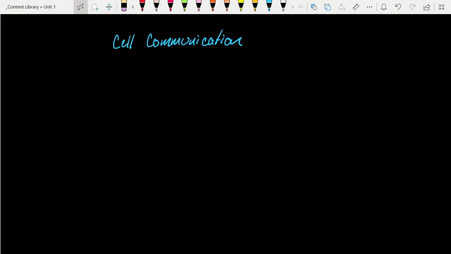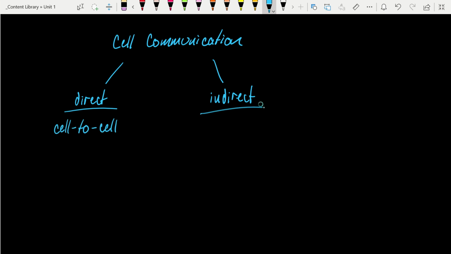So as we introduce this idea of cell communication, broadly speaking, we can break this down into direct and indirect, where direct is kind of like a handshake. This is direct cell-to-cell contact, where indirect really can be defined by how far I want my signal to travel. And roughly, we can classify these into three different types. Autocrine, which is a signal I don't want to go very far at all. This is going to be a signal that comes back on me. This is a signal for self. The next will be paracrine, and this is a signal for everyone in the neighborhood that can respond to it, but it's designed to be local. We're going to stay close by.